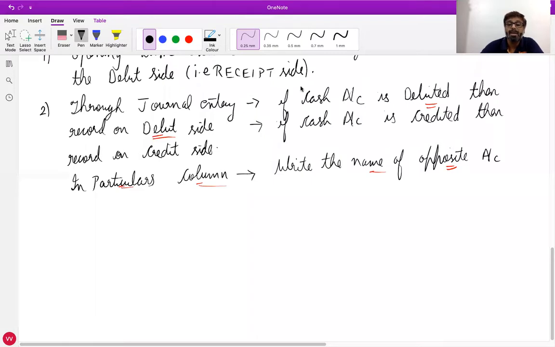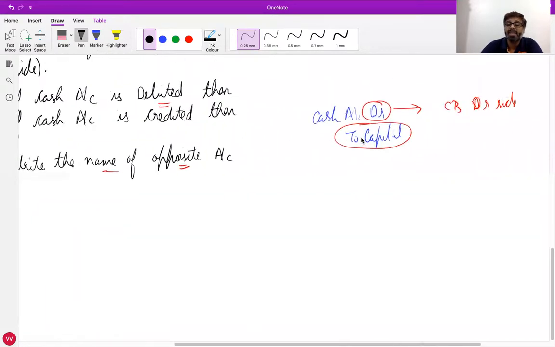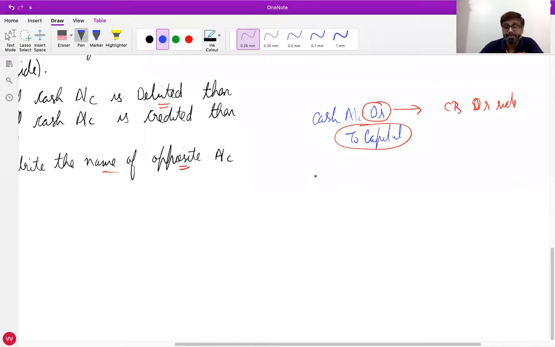Rushil, what is the journal entry if goods are sold for cash? Goods go out and cash comes in. So, cash account to sales account. Cash comes in, debit what comes in, cash account debit. Goods go out, credit what goes out, to sales account, right?